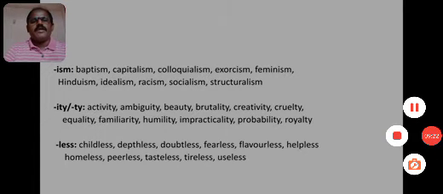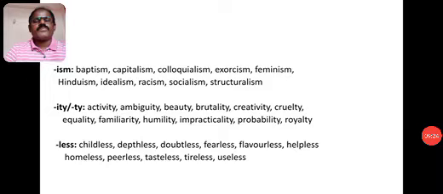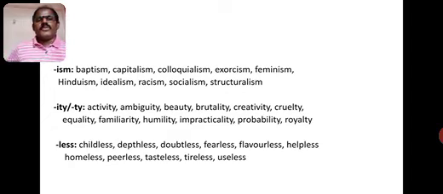Next, ISM. Here, this ism, when we add it to the root word, we will get some new words. Bapt, with adding the suffix ism, it has become baptism. Capital, with adding the suffix ism, it has become capitalism.